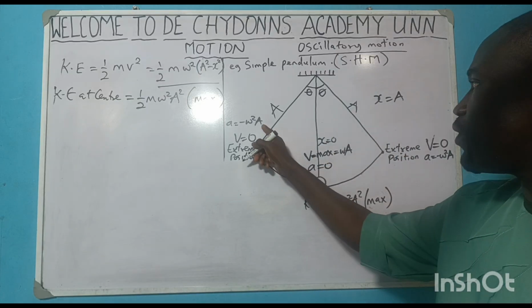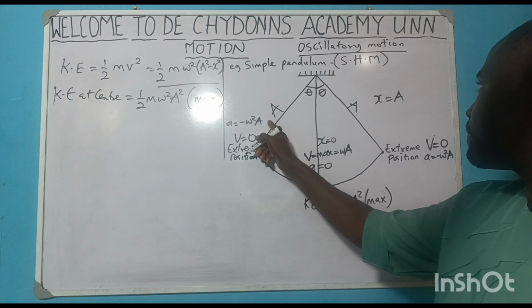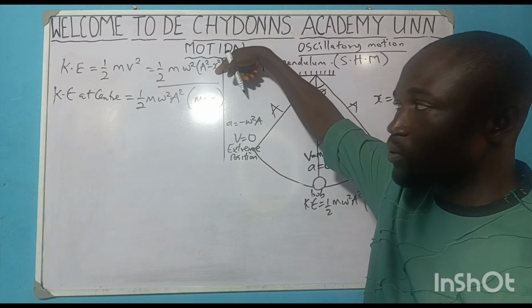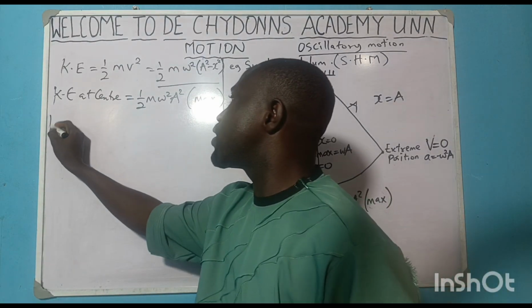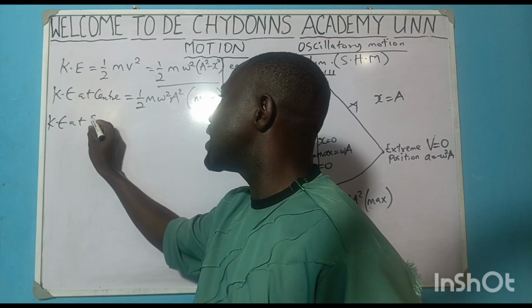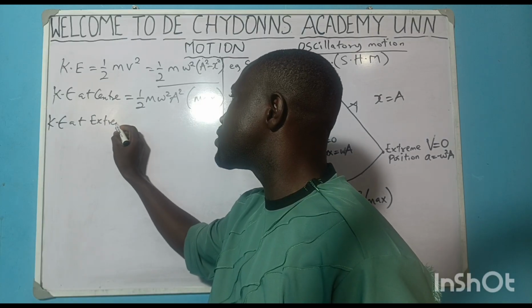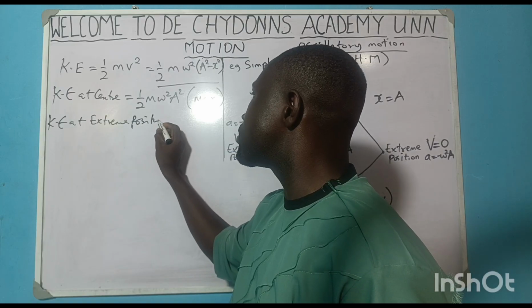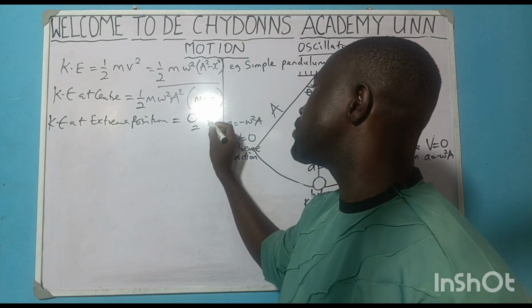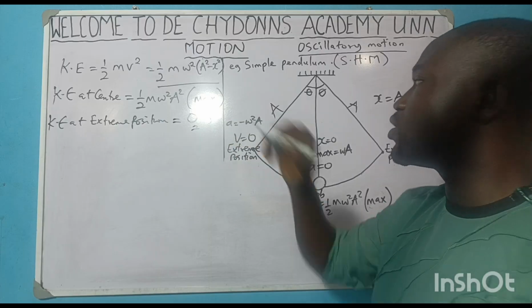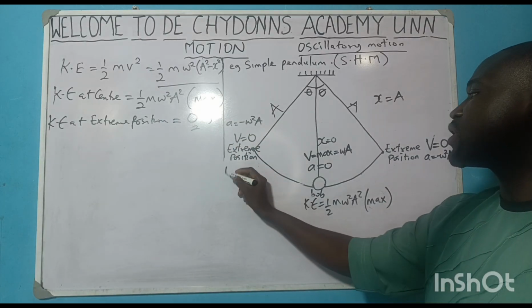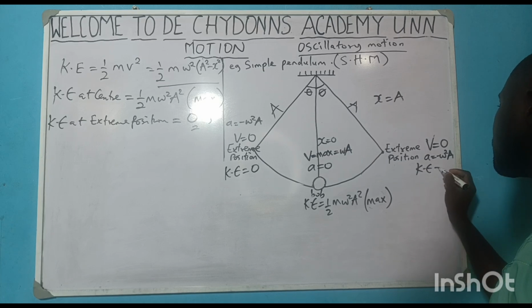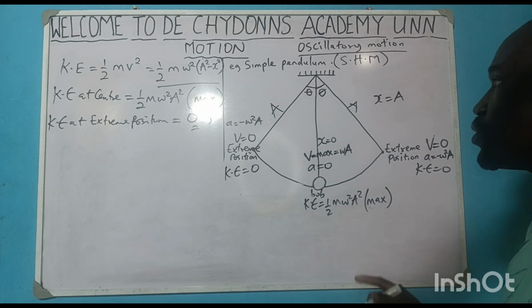So we have a squared minus a squared, which is 0. 0 times this, so KE at the extreme position will be equal to 0 joules. So we have KE here equal to 0, and KE here equal to 0. This is very important that we know that.